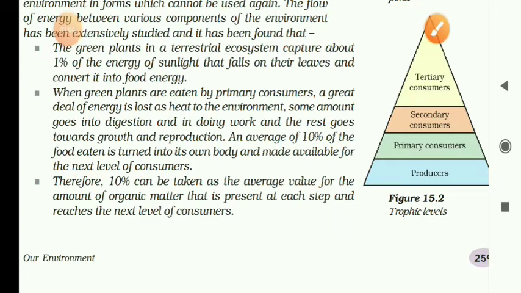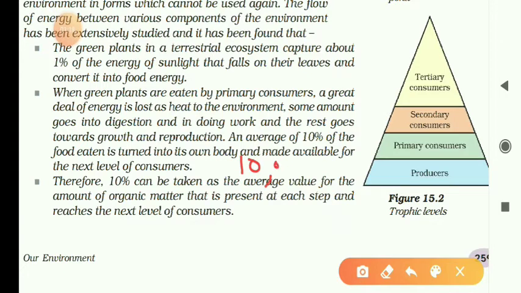See, for example, for producers, let us guess 10,000 joules will be there. Up to the primary consumer, it comes to 10% of 10,000, so here 1,000. Then up to here it comes to 10% of the 1,000, so here will be 100.